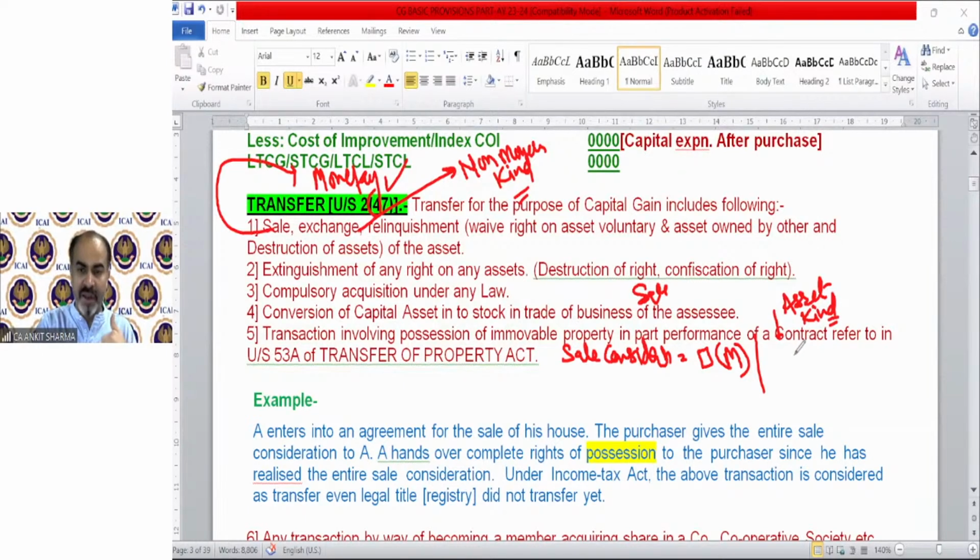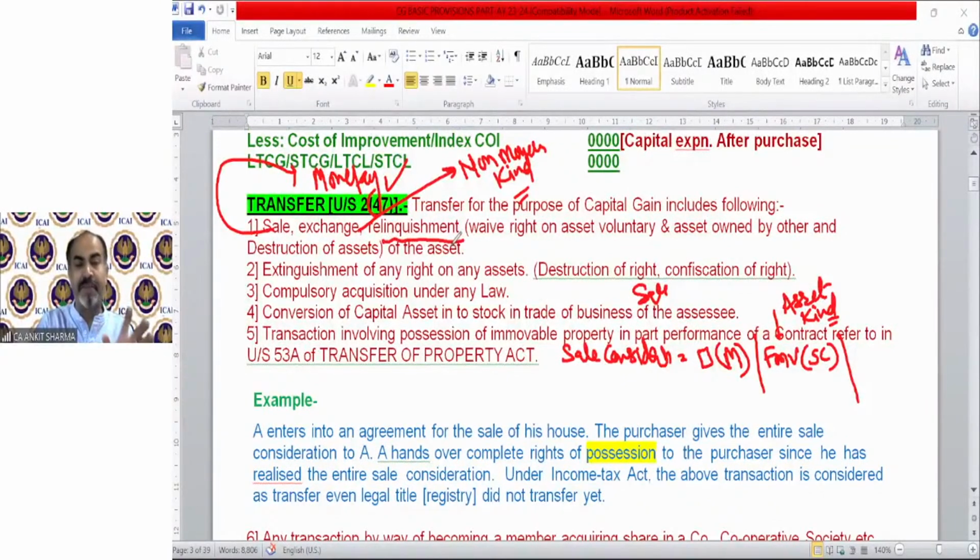If I have jewelry and transfer it, and against that jewelry somebody gives me shares or securities, then the fair market value of those shares or securities at the time of transfer will be my sale consideration. Clear?